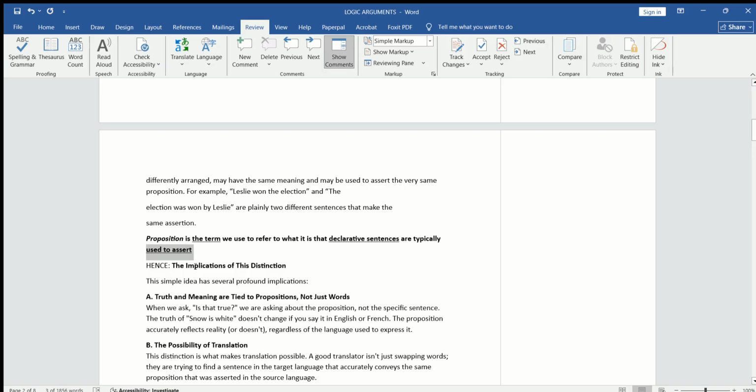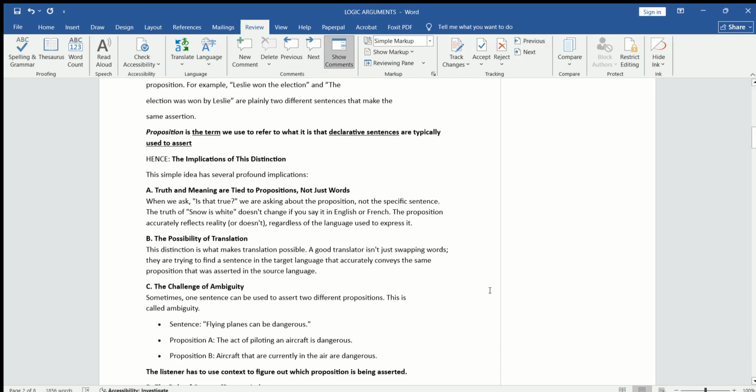So hence, the implication of this distinction: that is the difference between the sentence and the proposition. There are three to four main points based on which we can differentiate between them. Number one: truth and meaning are tied to the proposition, not just the words.